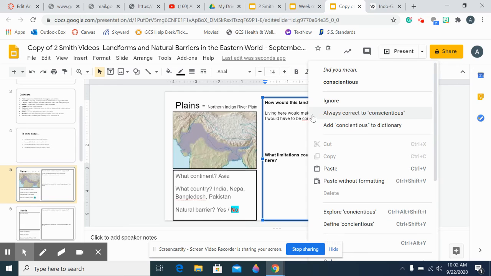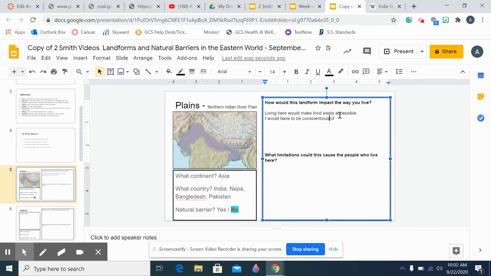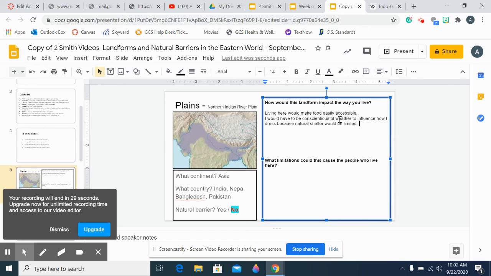Typos are okay as long as we learn from them. Conscientious. I would have to be conscientious of weather to influence how I dress, because natural shelter would be limited, right? Plains are flat.